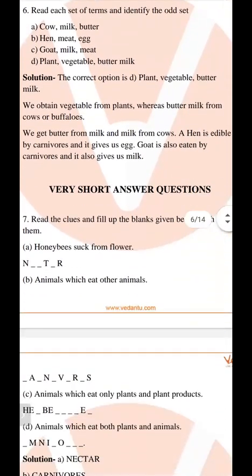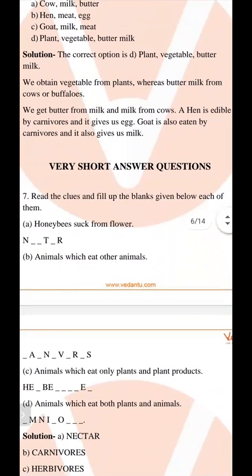Next question is, read the clues and fill up the blanks given for each of them. First is honeybees suck from flowers, blank, nectar. So nectar is the right answer. From which do honeybees suck flowers? Nectar.